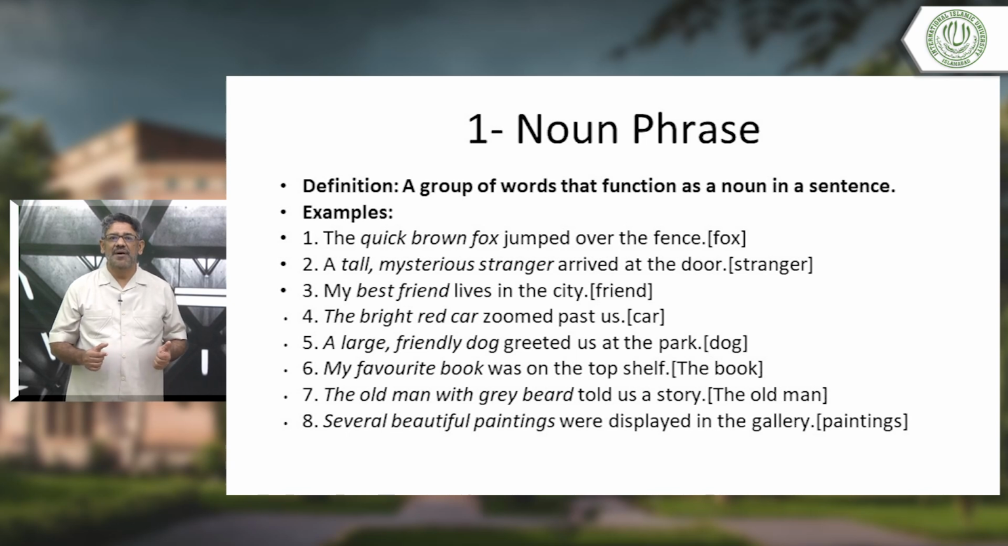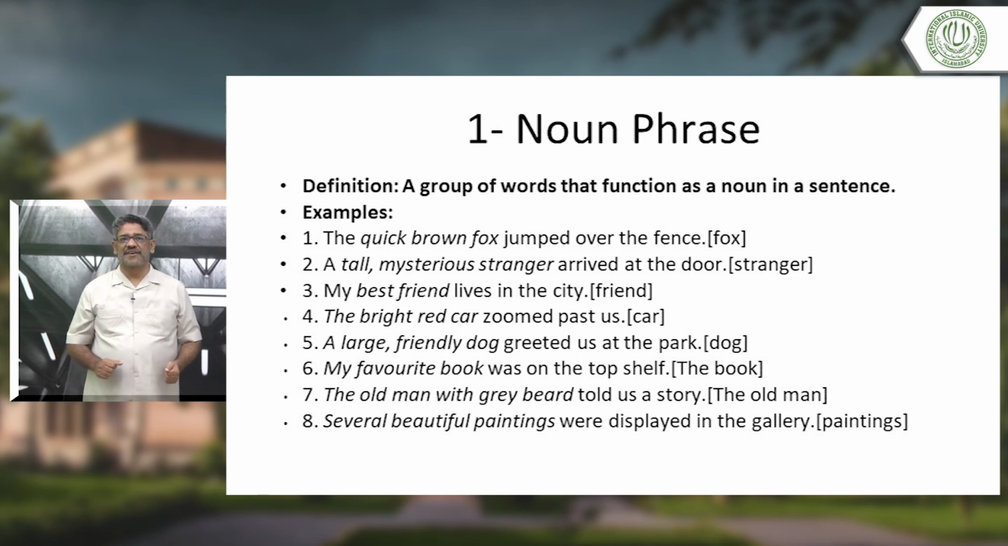Okay, then my favorite book was on the top shelf. Here we are talking about the book. My favorite book. 3 words we have used. Even if you say the book was on the top shelf, it is enough. But since we have to use a noun phrase, we have used a noun phrase there.